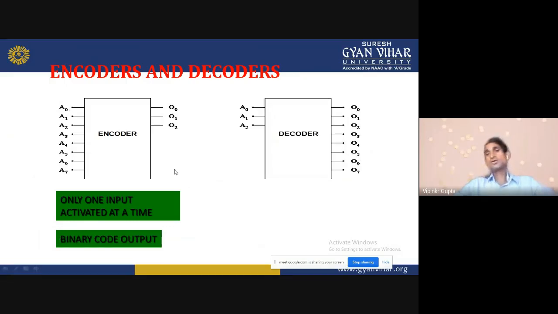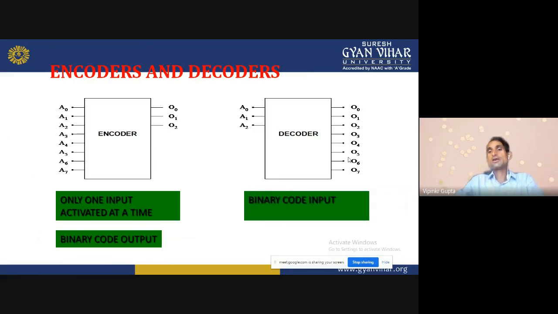Now this is the decoder. Suppose that in this example there are 3 inputs and 8 outputs. Suppose first of all I provide the 3-bit input, and it is converted into the 8 outputs by the decoder. So for 001, O0 will be 1 and remaining all are 0. That is the meaning of decoder: binary coded input, only one output activated at a time.